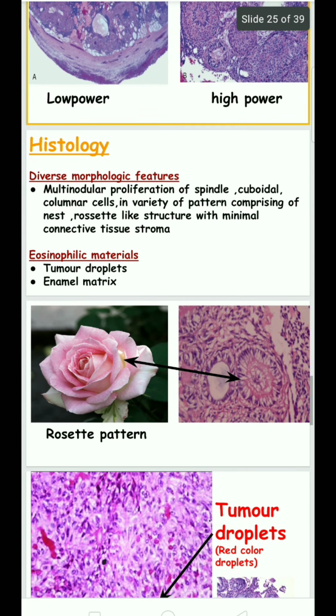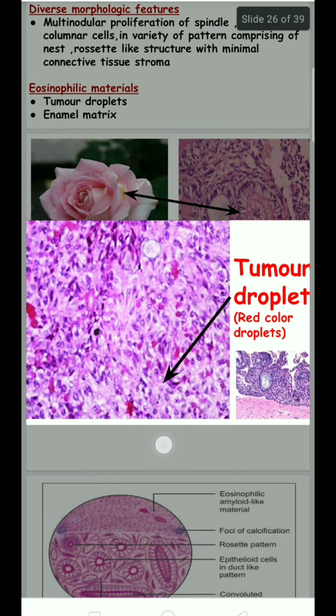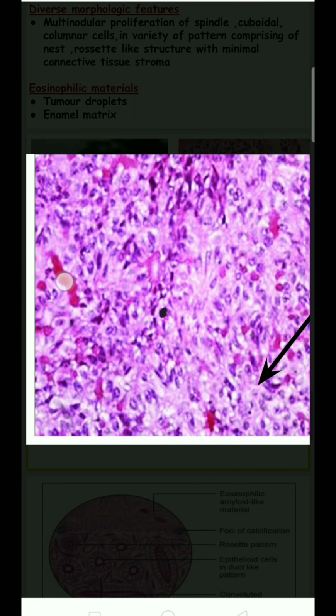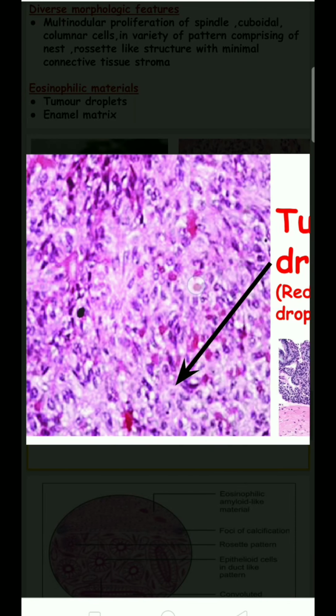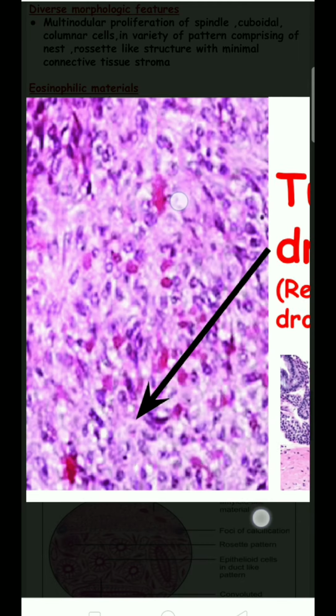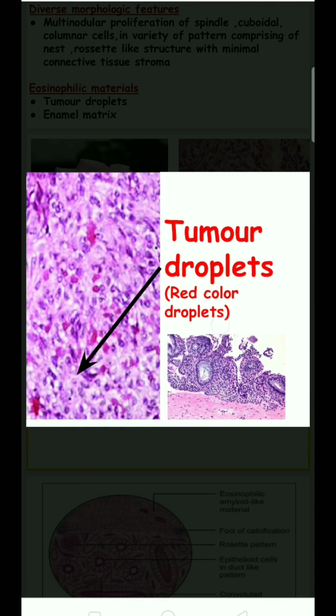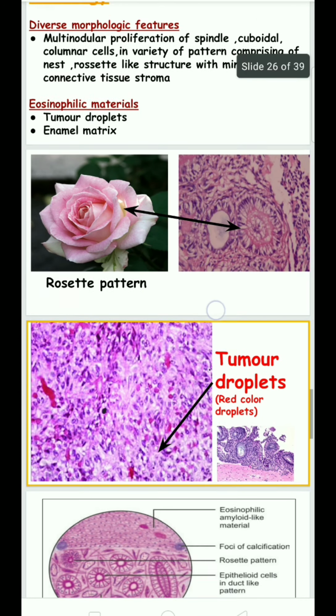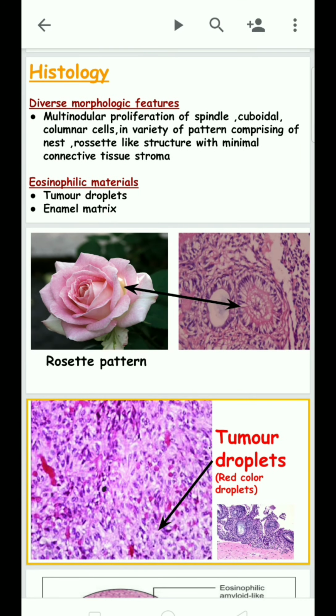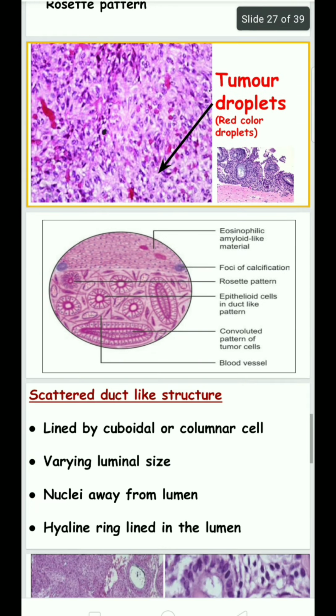In eosinophilic areas, a tumor droplet will be present. Here is the tumor droplet, the red drop, seen in this area. It is composed of eosinophilic material and enamel matrix.